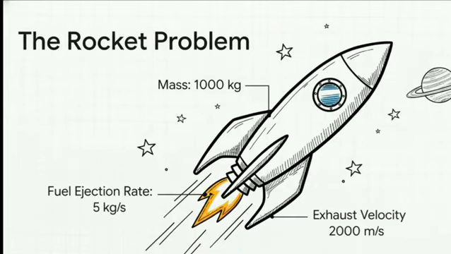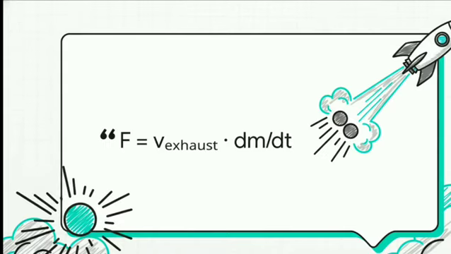Okay, so let's picture our rocket out in space. Right now, it has a mass of 1,000 kilograms. But every single second, it's shedding 5 kilograms of that mass by blasting it out the back as exhaust at an insane 2,000 meters per second. Now, using our momentum principle, the thrust, the force pushing that rocket forward, is simply the exhaust velocity multiplied by the rate that mass is being shot out. We are literally creating a force by throwing mass away.